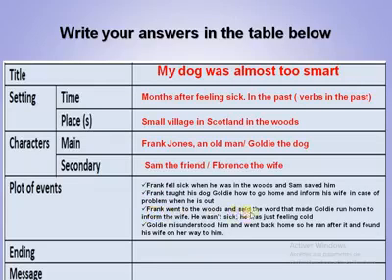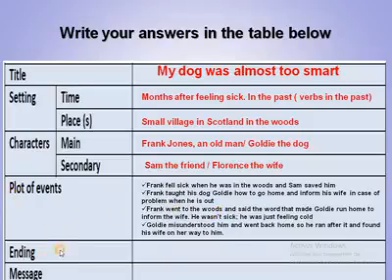Then he taught his dog a trick. Frank went to the woods and said the word that made Goldie run home. He said, "Go home," to inform his wife. So he wasn't sick, but the dog thought he was. He was just feeling cold. Goldie misunderstood him and went back home, so he ran after her and found his wife on her way to him. Okay? So fortunately, he found his wife just in front of the house. She was a bit angry. So this is a summary of events or plot events.